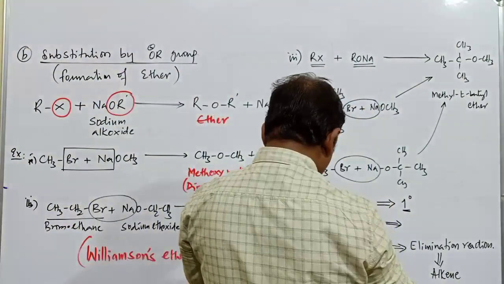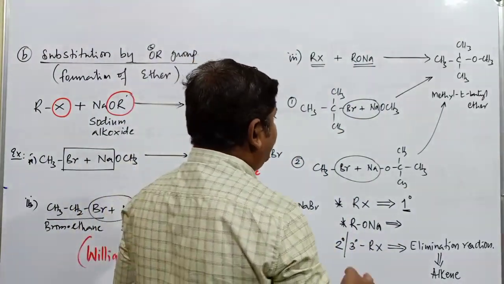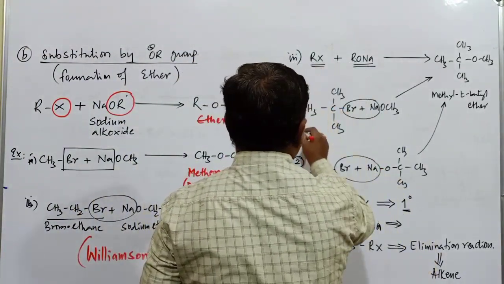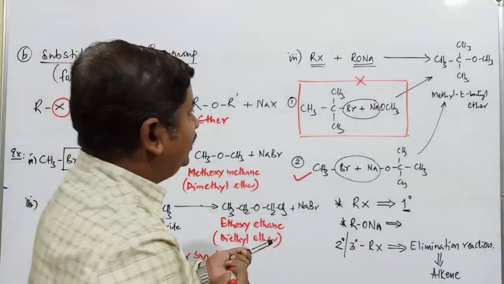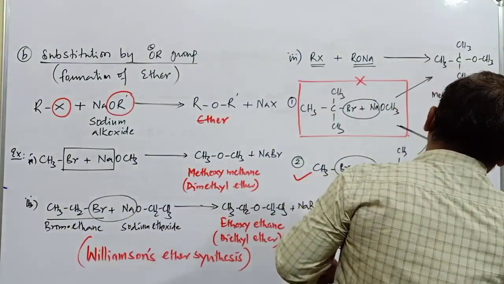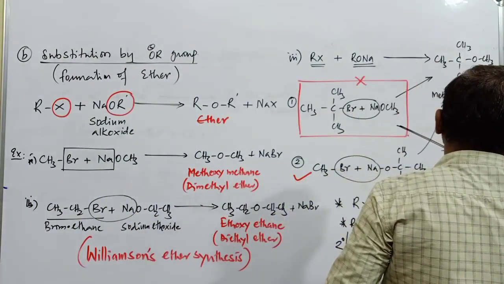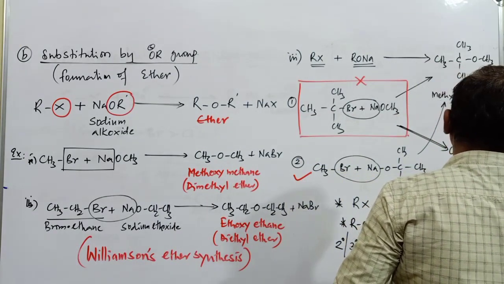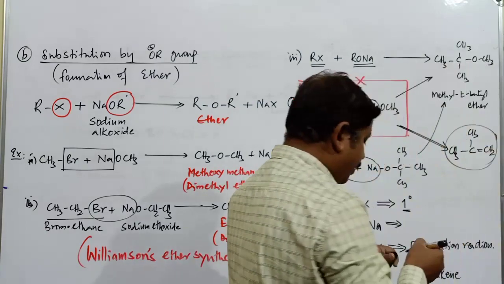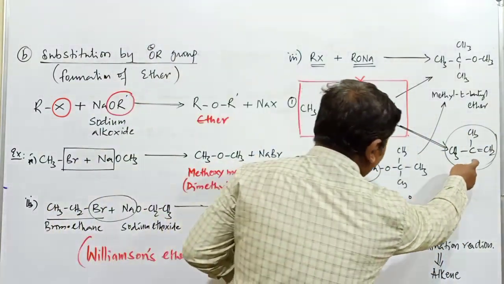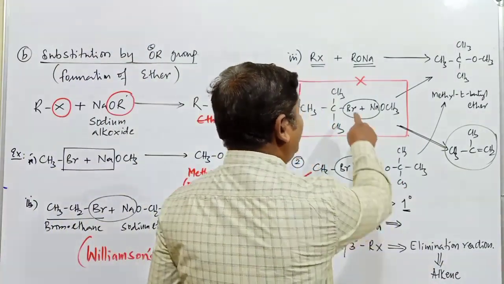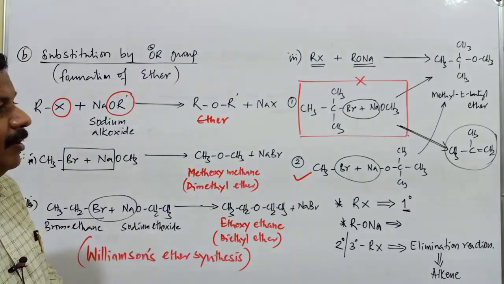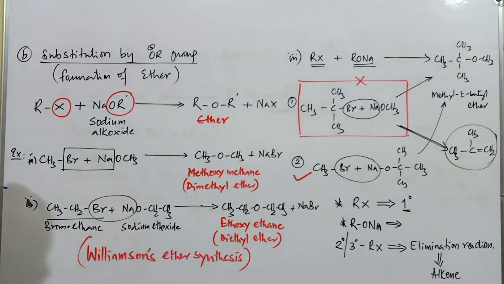So, this possibility of getting that particular compound is going to be correct, but the other mixture does not correspond to formation of ether. This mixture is going to be converted into CH3C(CH3)=CH2. This product is possible because it undergoes elimination reaction. Why does it undergo elimination reaction when compared to substitution reaction? We will discuss this in the topic alcohol, phenol as well as ether, in the preparation of ethers by Williamson's ether synthesis.